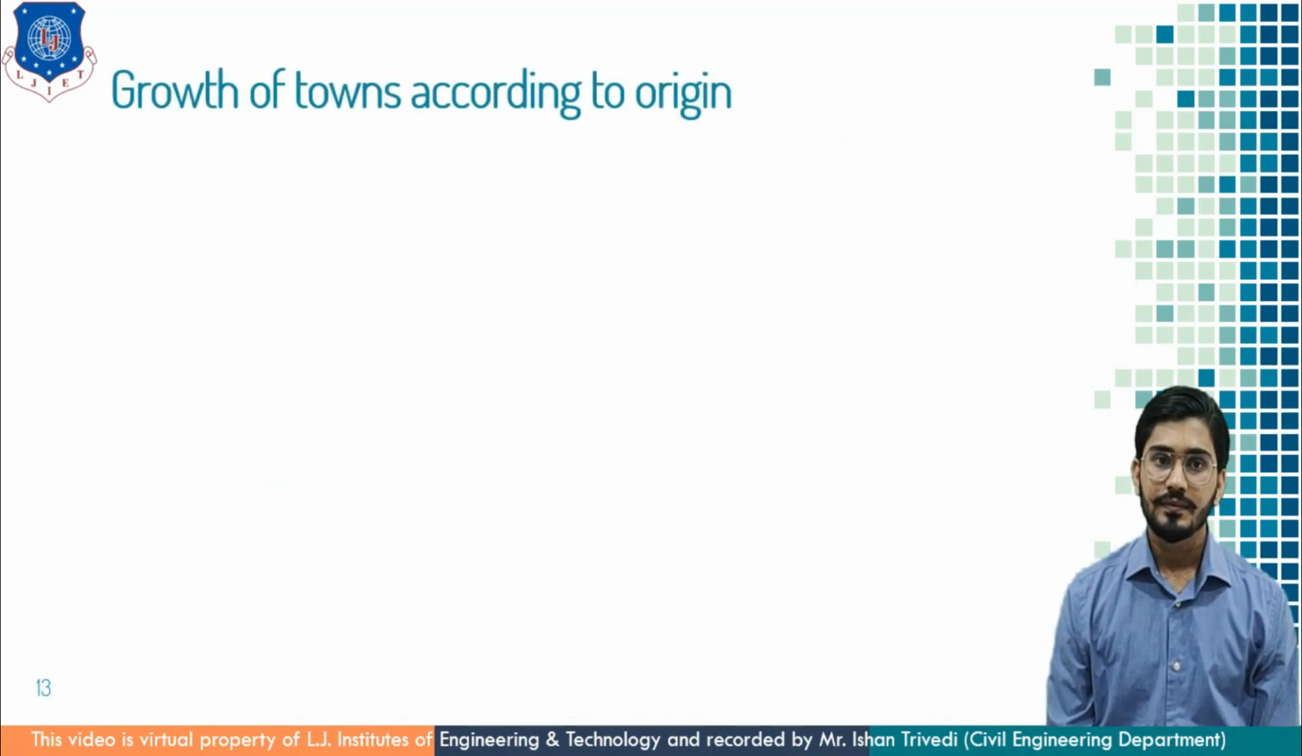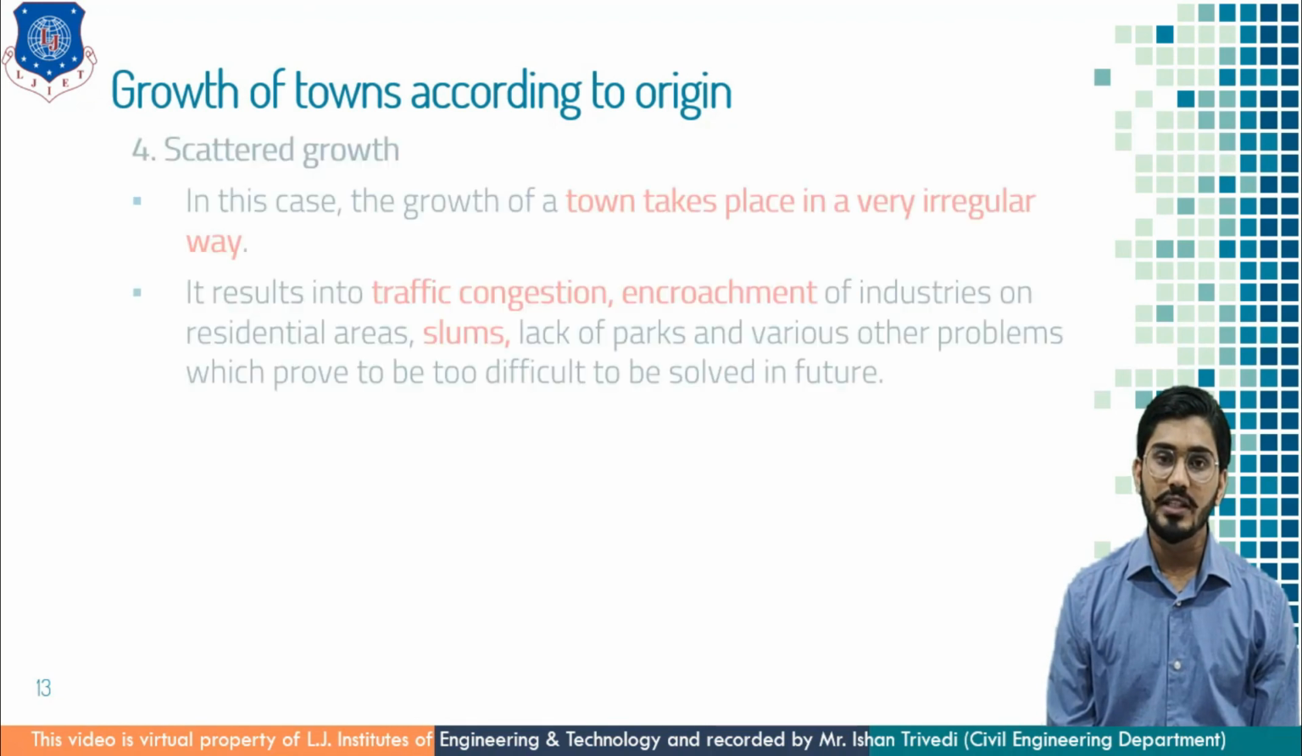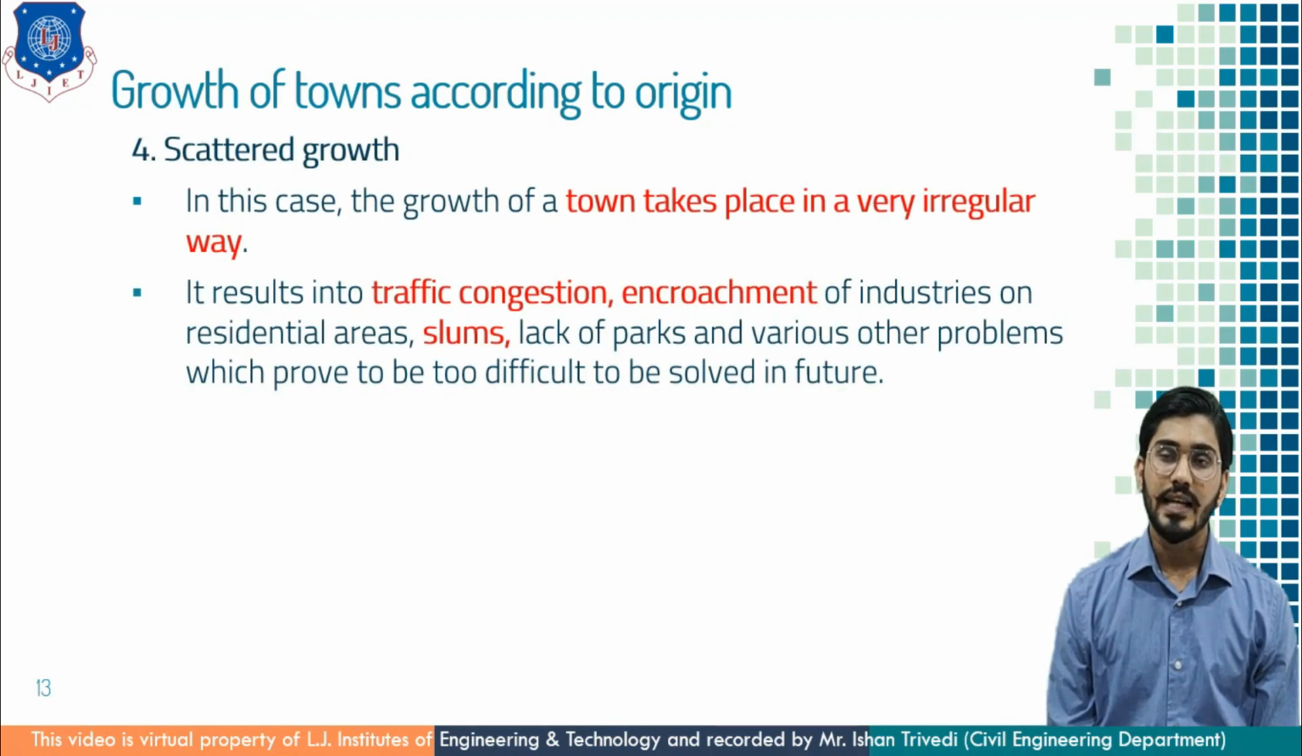Next is growth of town according to origin. In that I am talking about scattered growth. In this case, the growth of the town takes place in a very irregular manner. It results in traffic congestion, encroachment of industries on residential areas, slums, lack of parks and various other problems which prove to be difficult to solve in future.